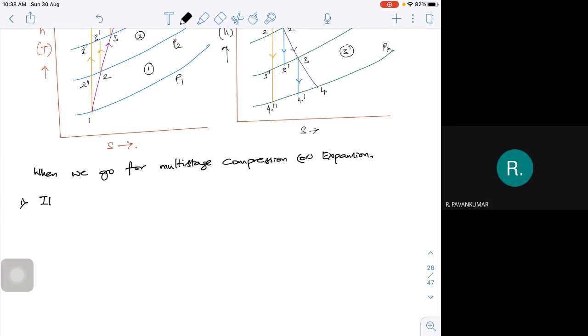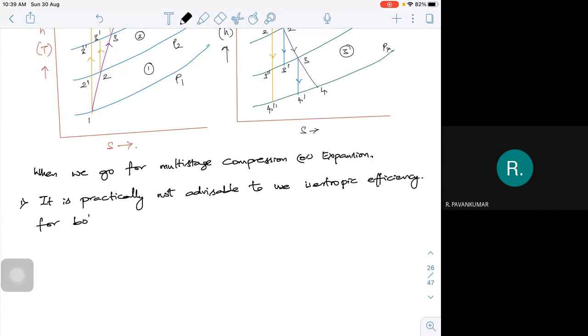Practically, it is not advisable to use isentropic efficiency for both compression or expansion, which we have been using.